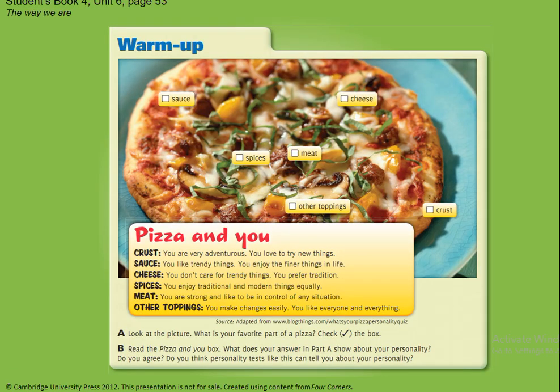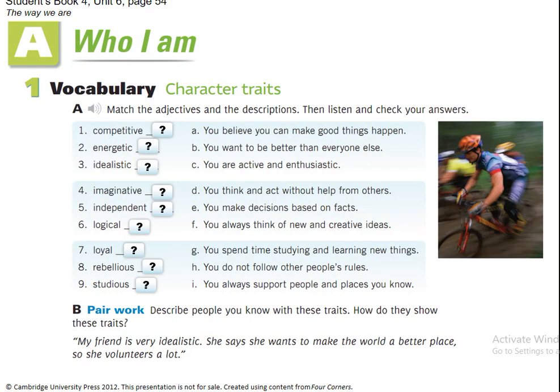So pizza and you. So imagine that you were part of the pizza. What ingredient would you be? No? So you say or pick up your crust or your sauce and cheese, spices, meat, other toppings, and you can look it in your book or in this video. No, you can pause it right here. But the main information, well, character traits. So we're gonna match them.